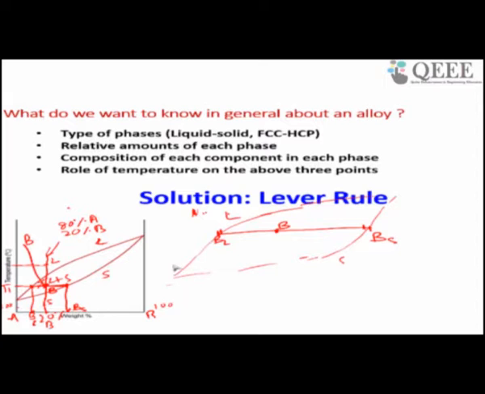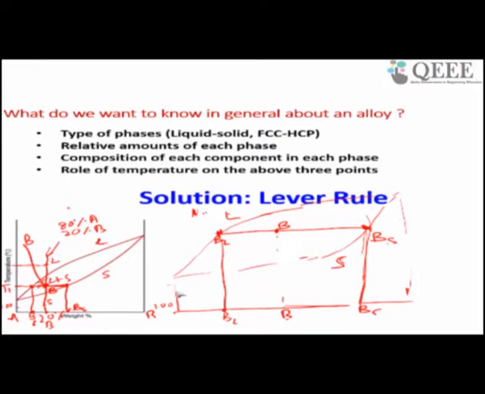Now I will draw a vertical line. Wherever it touches here, I will give this one as BL. Wherever it touches here, since it is solid, I will give this one as BS. So this is my BL, this is my BS, and this is my B. So this BL will give me the composition of B in the liquid.